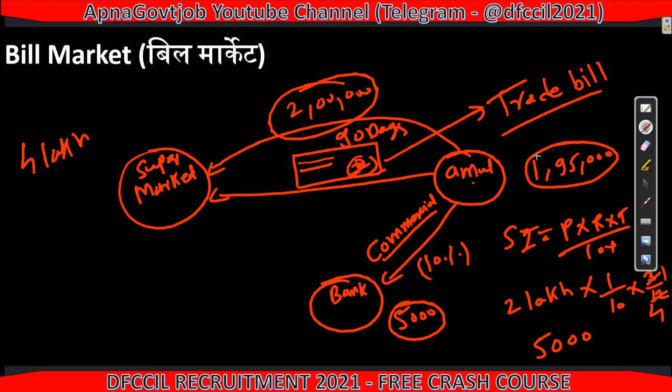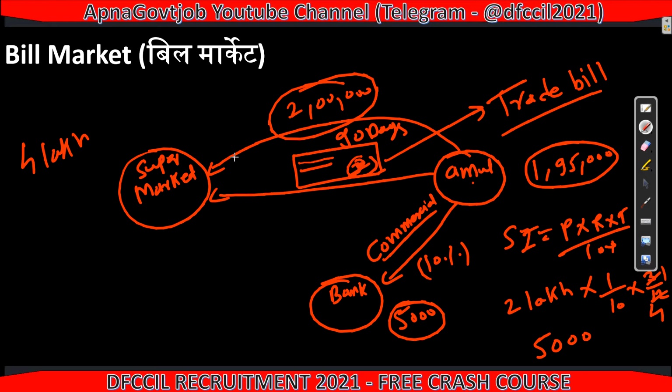1,95,000 to Amul. Okay, so you know how bank earning, we already see the earning sources of bank. So this is one of the earning sources of bank, right? Now 1,95,000 Amul got, Amul is happy, Amul is going now. Okay, now 90 days completed. Okay, so we need to hand over 2 lakh rupees, not to the Amul.